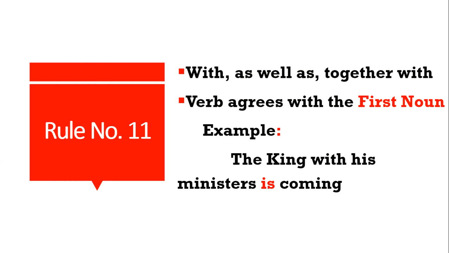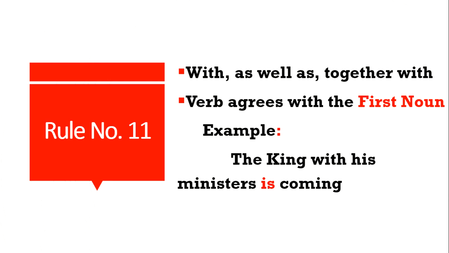If the presence of words like with, as well as, together with is in a sentence, you have to focus only on the first noun. You have to analyze whether the first subject is in plural form or in singular form. If the subject is given in plural form, the verb must be plural. If the subject is given in singular form, the verb must be singular.